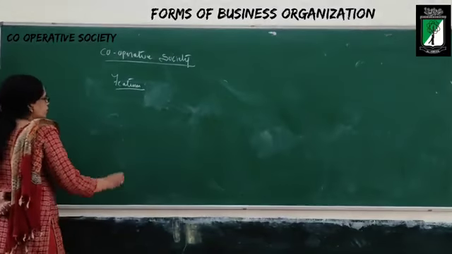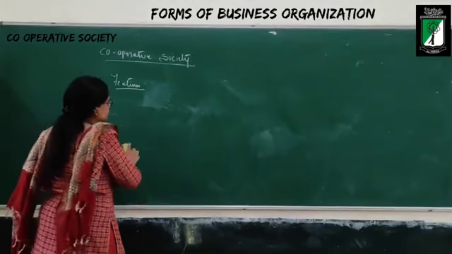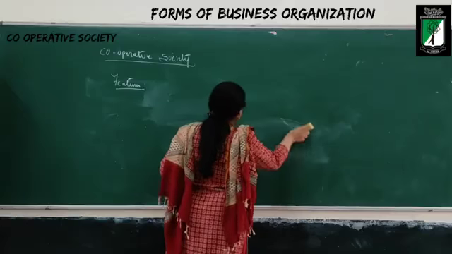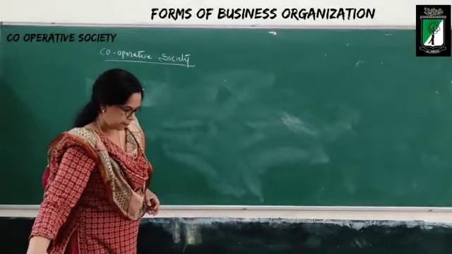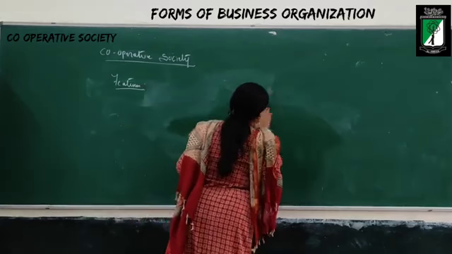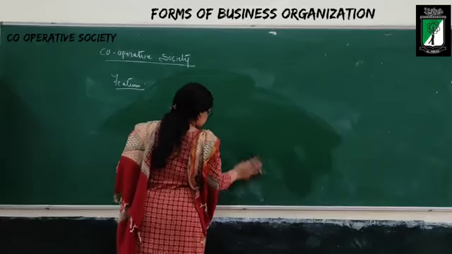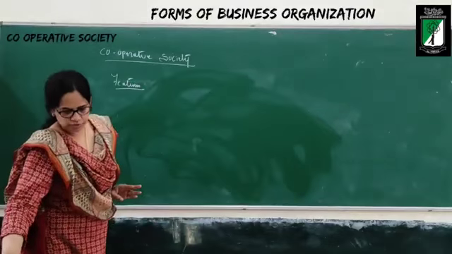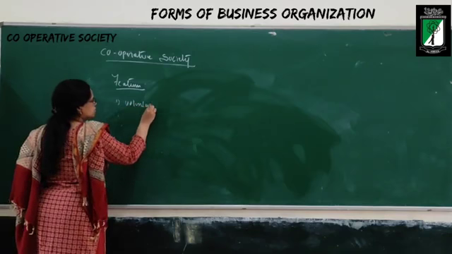Right? Now in today's class we are going to discuss what are the features of cooperative society. Cooperative society is voluntary membership. What is the first feature?